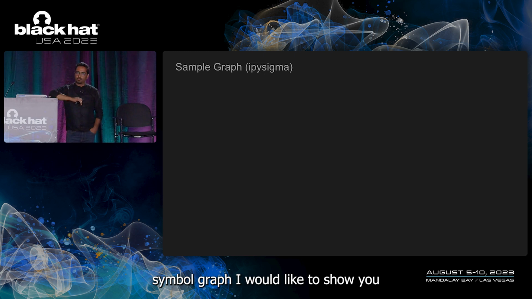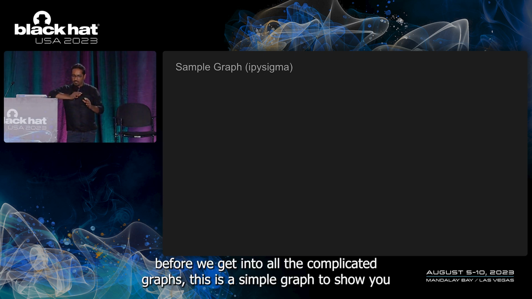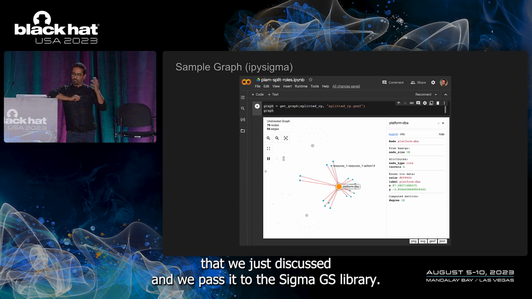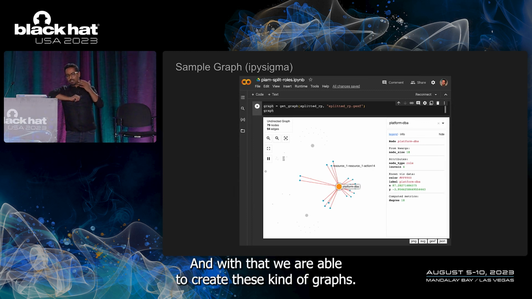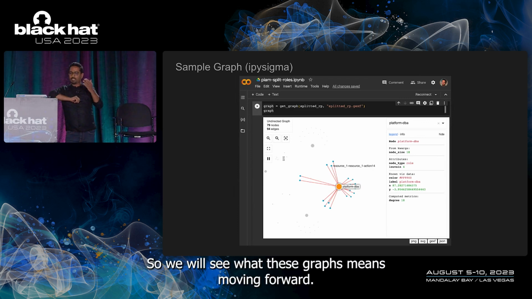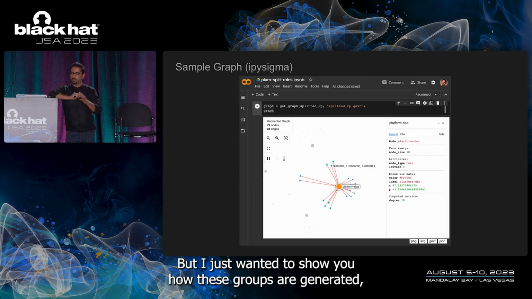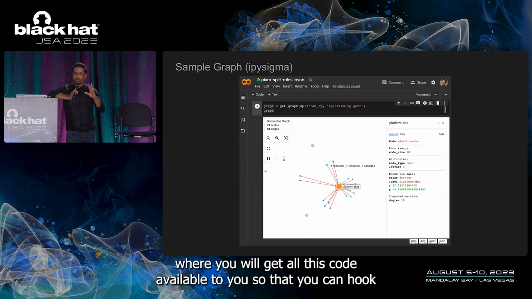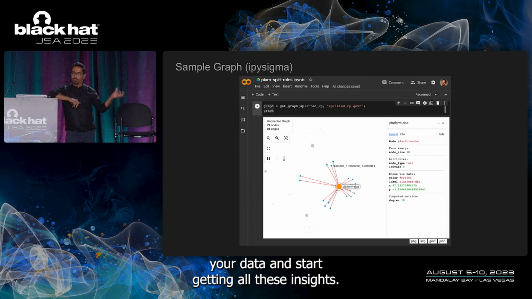Sample graph, I would like to show you before we get into all the complicated graphs. This is a simple graph to show you that we use Python. We get the data from our database that we just discussed, and we pass it to the Sigma.js library. And with that, we are able to create these kinds of graphs. So we will see what these graphs mean moving forward, but I just wanted to show you how these graphs are generated. And we'll also share a GitHub repository towards the end, where you will get all this code available to you so that you can hook in your data and start getting all these insights.